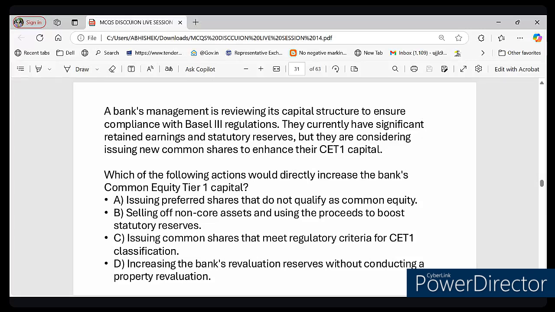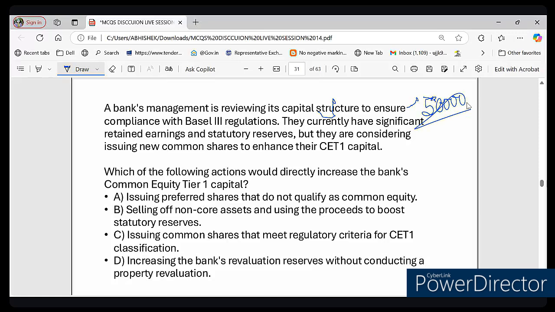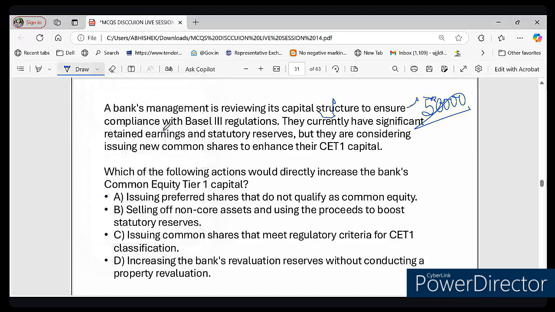So let's simplify this CET1 capital with an example. I think you know about CET1 capital, but let's take one example to make it more clear about what it is all about. Imagine you are running a shop, and you have 50,000 rupees of your own money to buy supply. This 50,000 is your real capital.